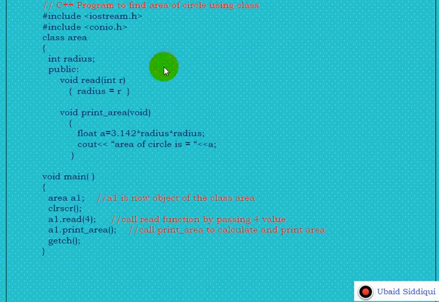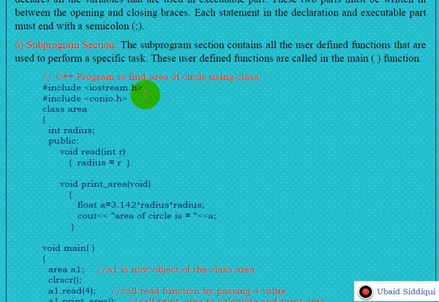If you see this C++ program carefully, I have included the header file section, this first section. Then I have the global declaration section. Here in the global declaration and definition section, I have declared a class area, and this class contains three members. One is an integer member named radius, and the two public members are read and print area. Read and print area are member functions, whereas radius is a data member.